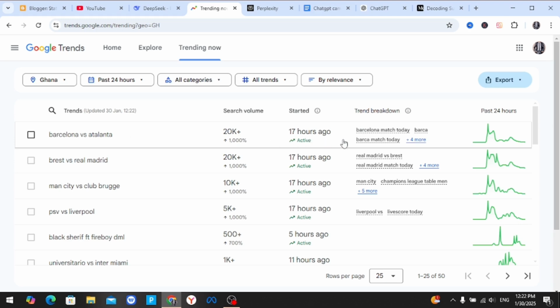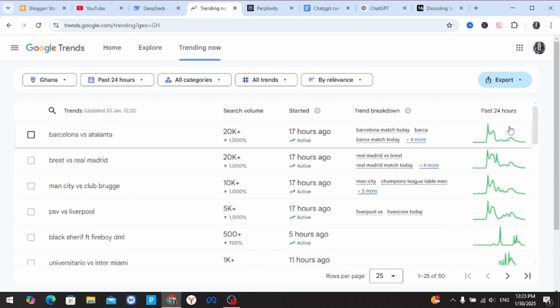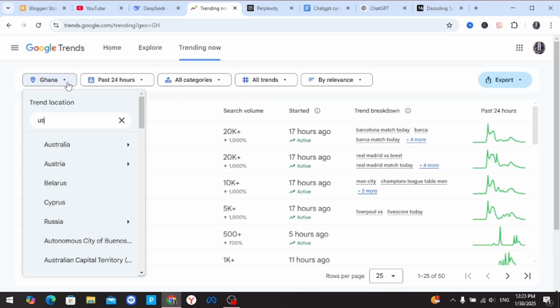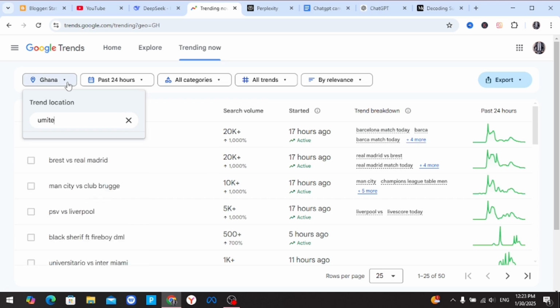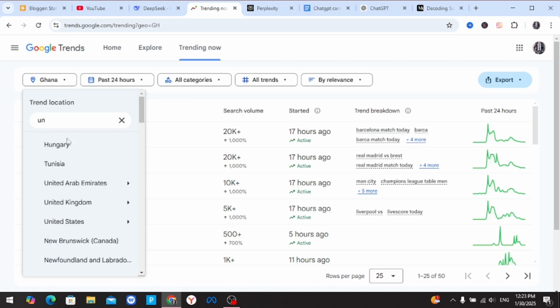As you can see, 17 hours ago, Barcelona and Atlanta is trending, and if you see the insight here, it's very trending. You can write an article or a blog about that. If you scroll down, you're going to see more, but currently these are the ones that are in green and the ones that are active. But as for me, I'm going to choose the United States here. I'm going to change my location and search for the United States. Oh, sorry, I made a mistake. Okay, so United States here.